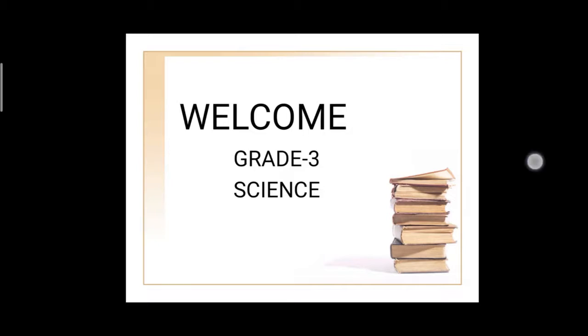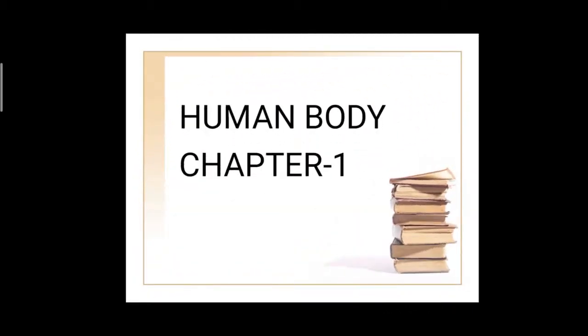So what's the topic of the first chapter? Human body. So we are learning about our body, right? What are the topics we have learned in our previous class? We have learned about some organ systems, right? So what are the organ systems? Skeletal system, muscular system, circulatory system, respiratory system, digestive system, nervous system, excretory system and reproductive system, right?